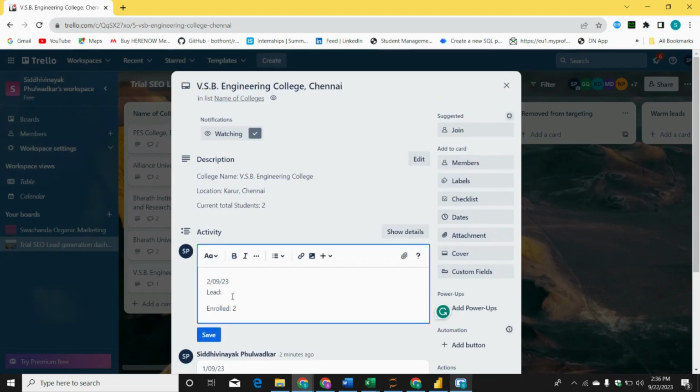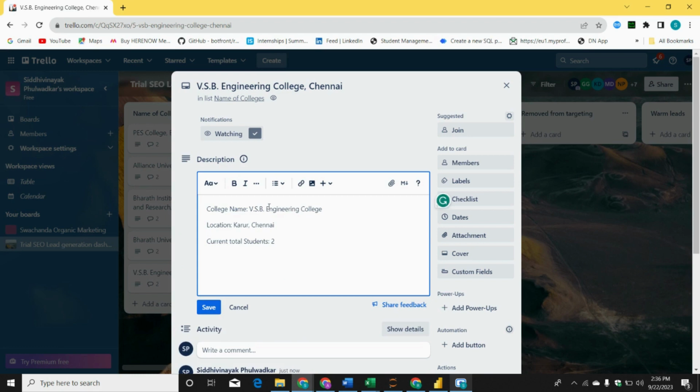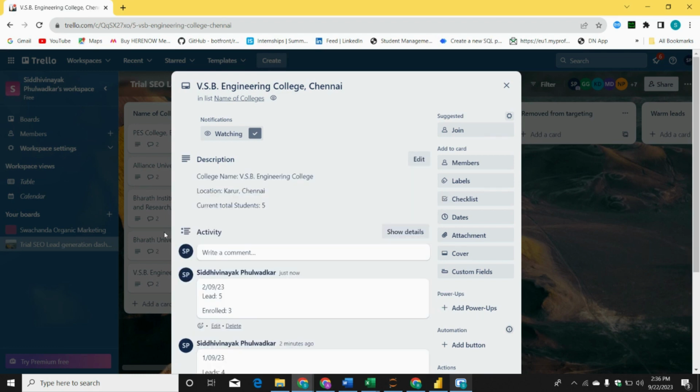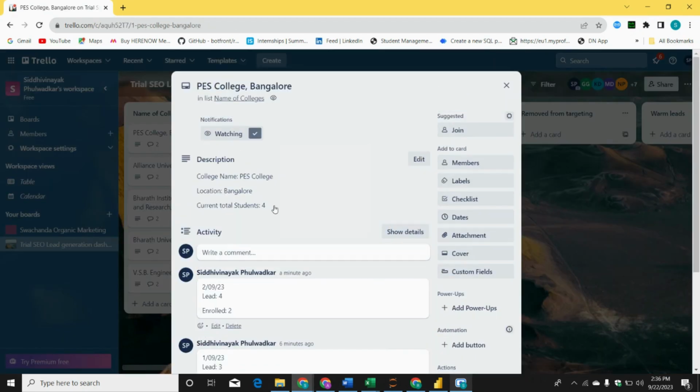5 leads are generated, and 3 people have enrolled. I will save it. Total students should increase by now 3. So it has made 5. Save. Now this process you will go and keep on doing. Okay, now once you have made this, let's say from 1st September you have made this thing.